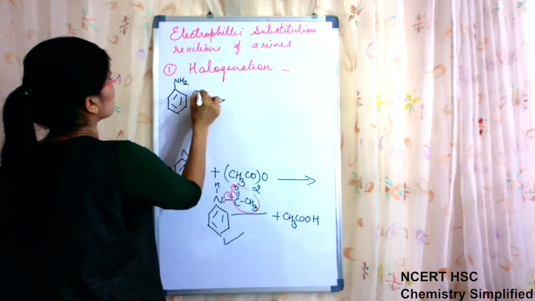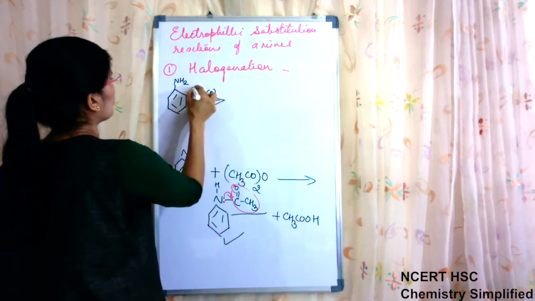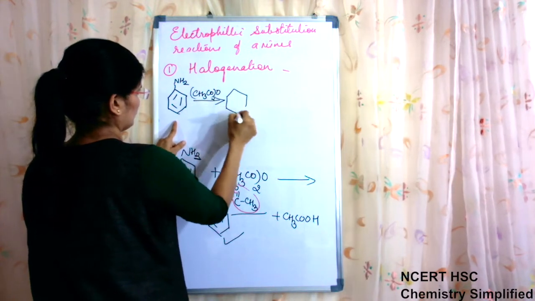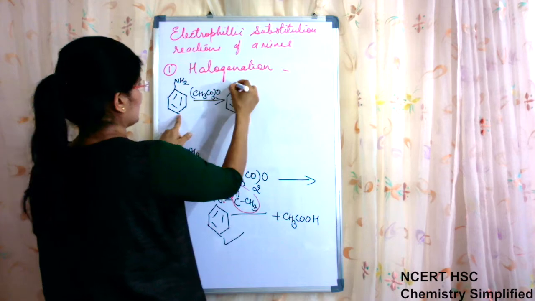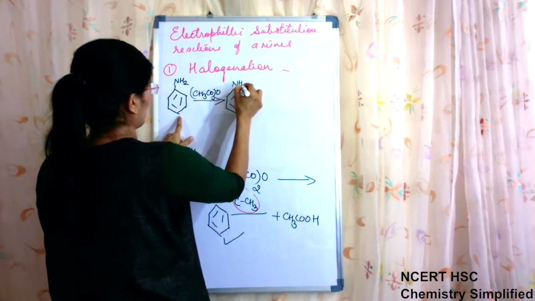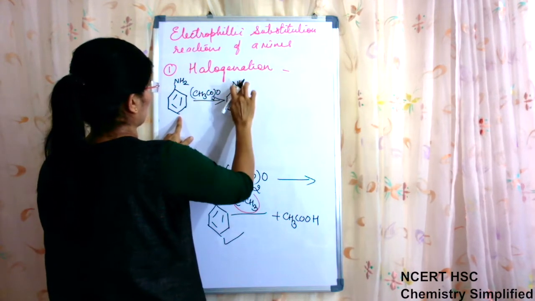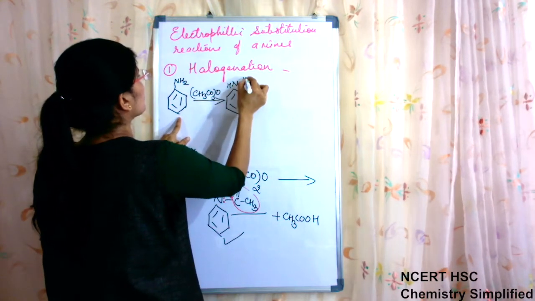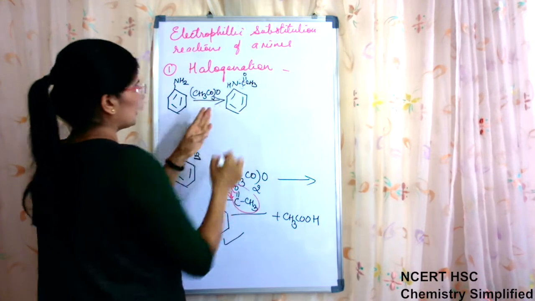This on treatment with (CH3CO)2O will form acylated aniline, NH, let us make H this side, and C double bond O CH3 is formed.